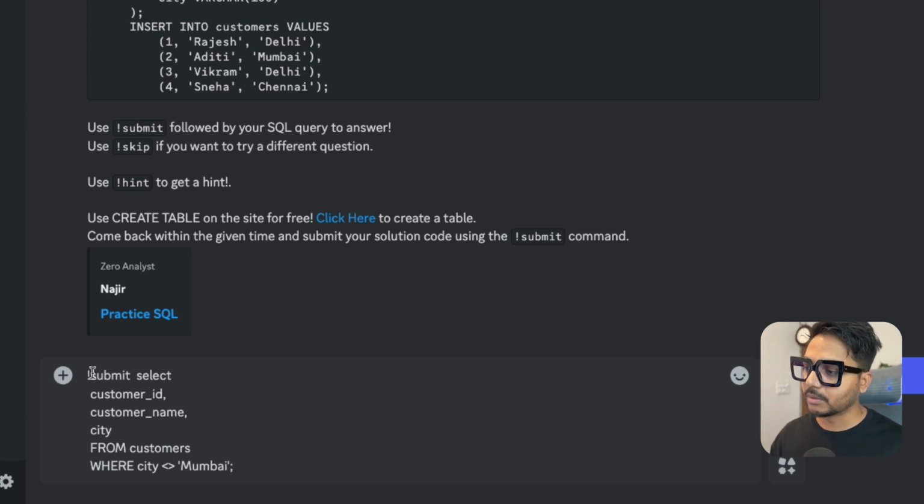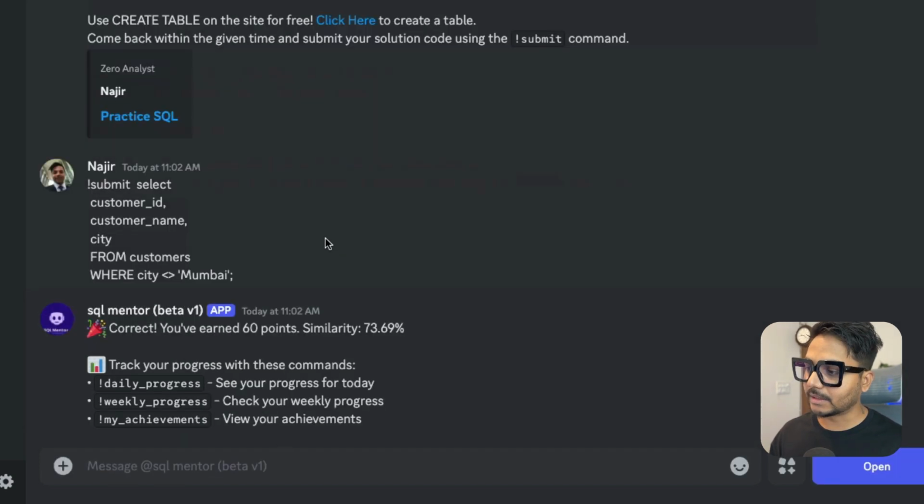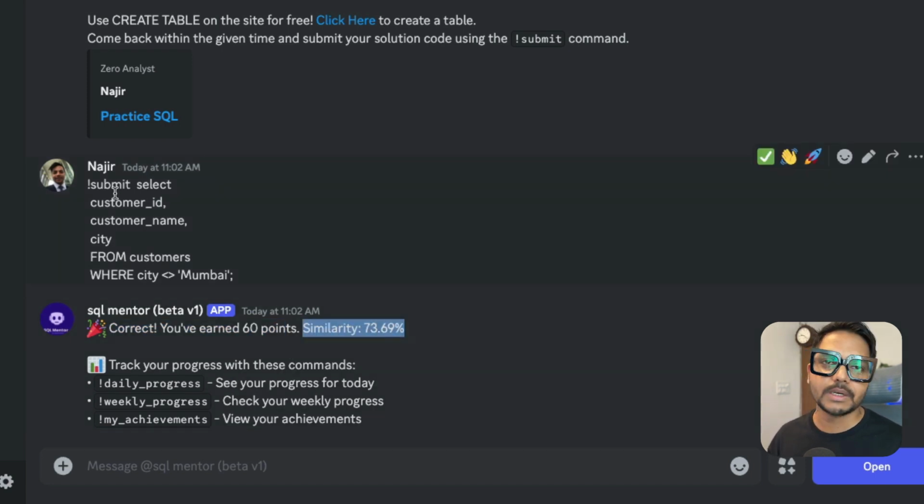To submit it, you just need to use a submit command. So it's going to be exclamation sign submit and this entire query. So make sure this query is correct. Let's go ahead and run it, and we will be getting, whoa, so you can see now our answer was correct. It says correct, you earn 60 points. So I earned 60 points, and similarity was 73%. Because I structured it properly so that the bot can recognize. So try to write in the simplest possible approach so that the bot can recognize. You can see I have used a very simple approach here.